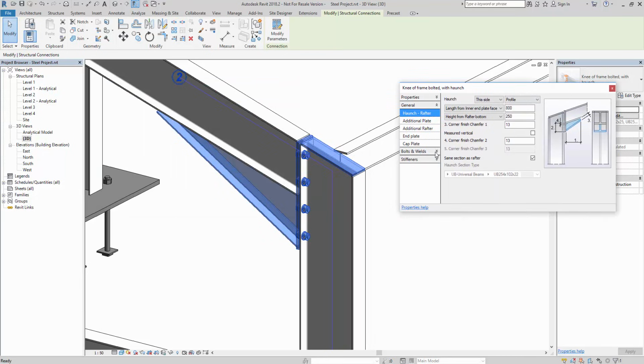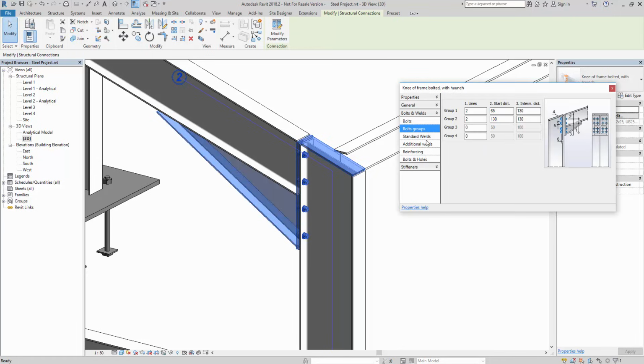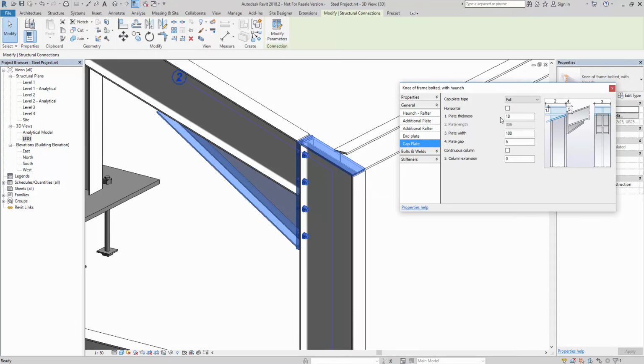The first thing I want to look at is the bolts, so let's have a look at the bolt. Again, they do come through with not the correct type that I want, so I'm just going to go with an XOX section, change it to a 16mm pattern, and then what I want to do is no stiffeners, but what I do want to do under the general tab, I'm going to put a cap plate on. I'm going to say that it's a horizontal cap, and I'm going to extend that above the rafter 75mm.